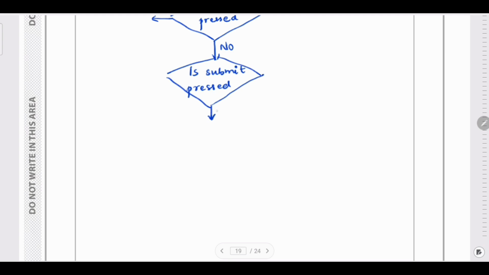If it is yes, then it will go for validation. Validation is a process. You have to define it using the rectangle. So, validation.